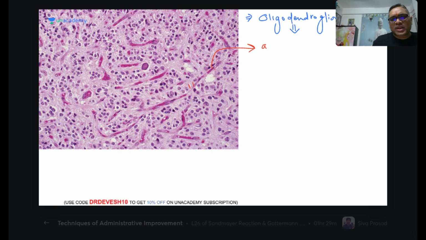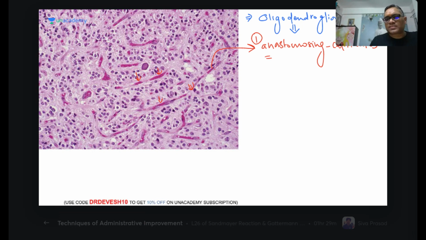You can see these blood vessels communicating with each other. So this is called anastomosing capillaries. Anastomosing capillaries are one important finding of the oligodendroglioma.